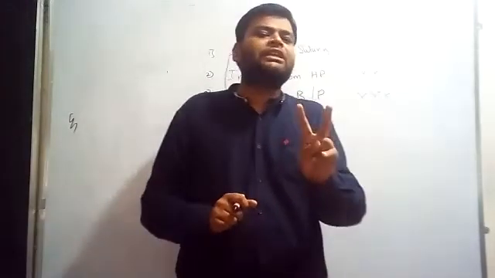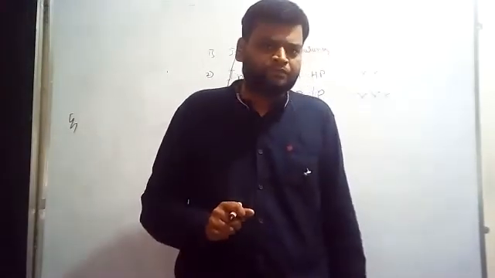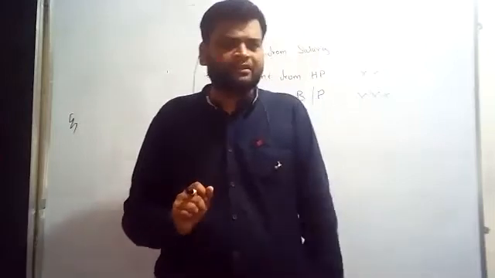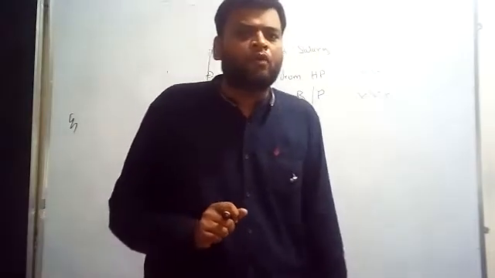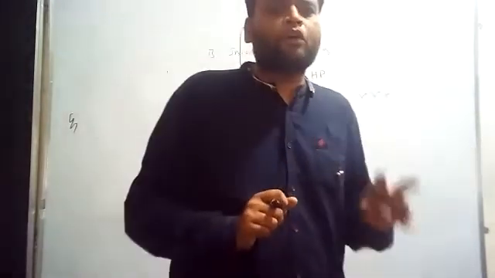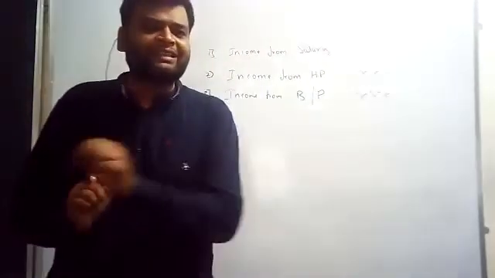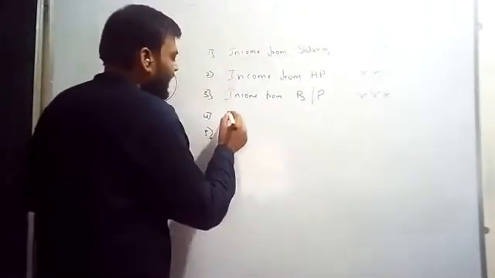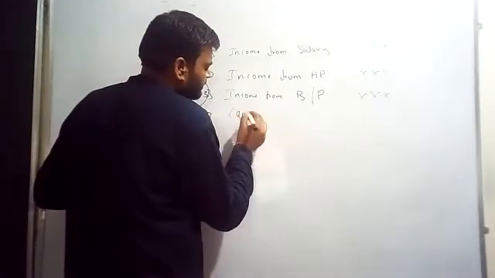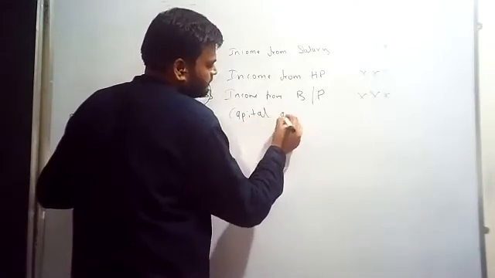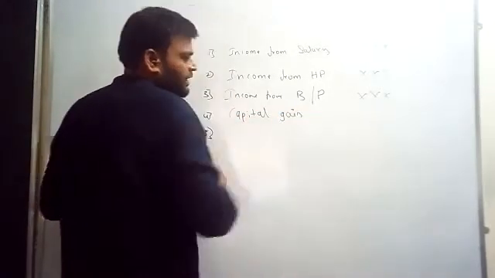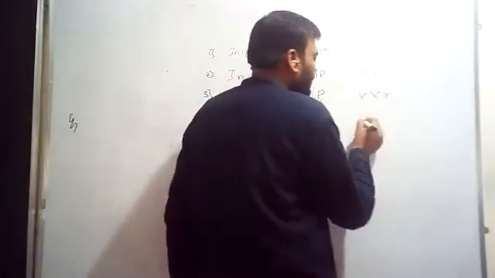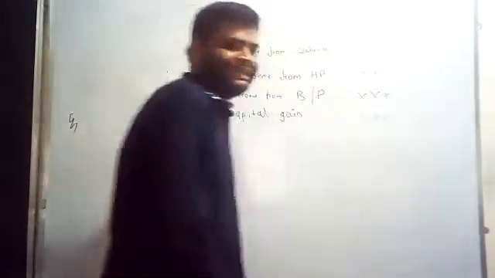Then that 20,000 is the profit on sale of asset. What do we call it? That is called capital gain.